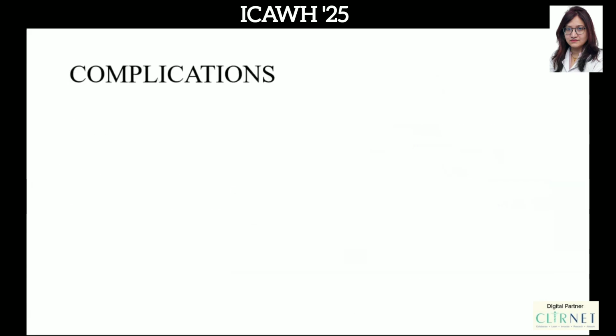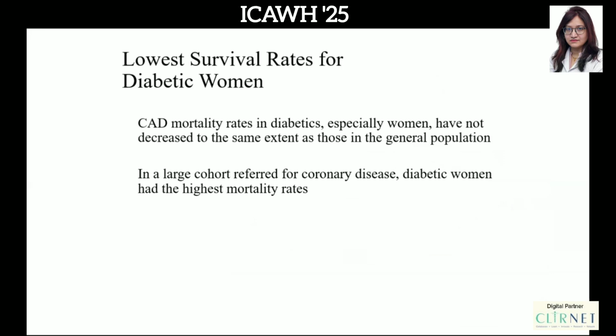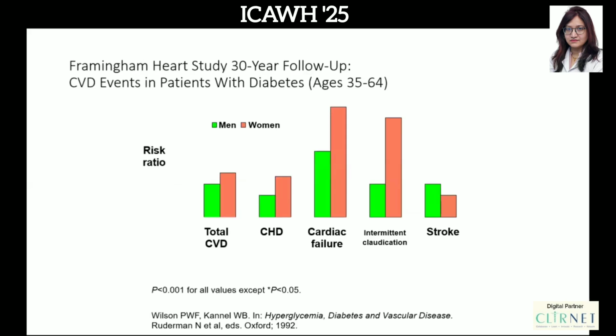So coming to the complications, special issues are, next slide please. Women are at greater risk of developing coronary heart disease, and they have decreased life expectancy. In a large cohort referred for coronary disease, diabetic women had the highest mortality rates. This is a graph I've kept from the Framingham Heart Study 30-year follow-up, and it showed that the CV events were greater in women compared to men.